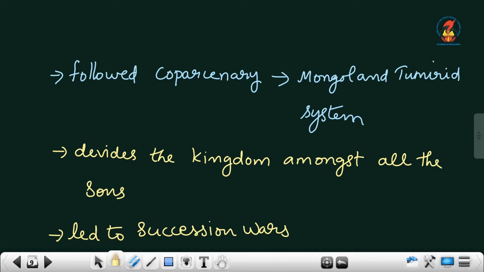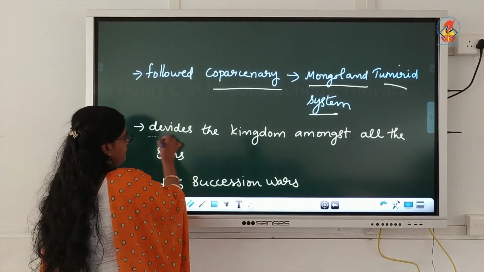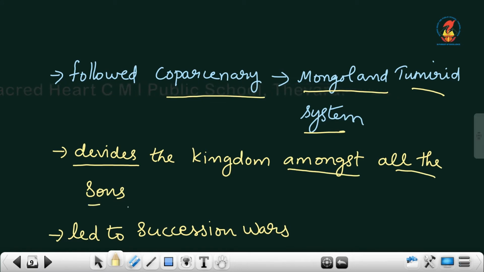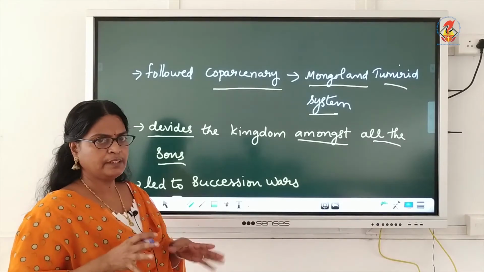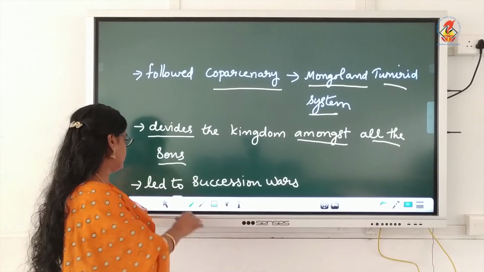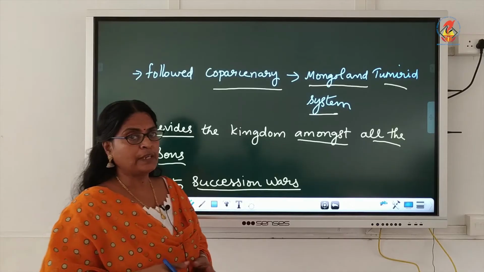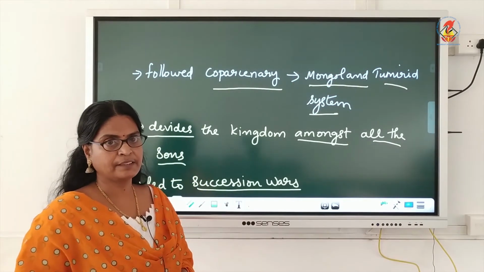They followed coparcenary, a custom that belonged to the Mongol and Timurid dynasties. Under this system, the kingdom was divided amongst all the sons, and this led to frequent succession wars amongst the sons.